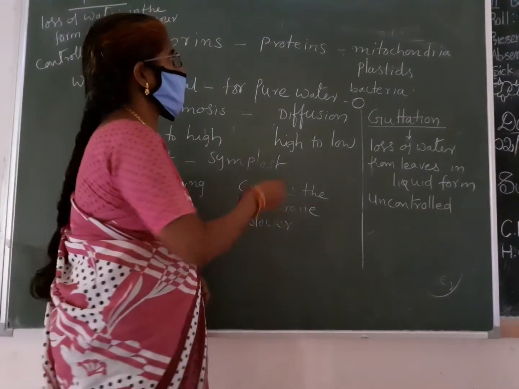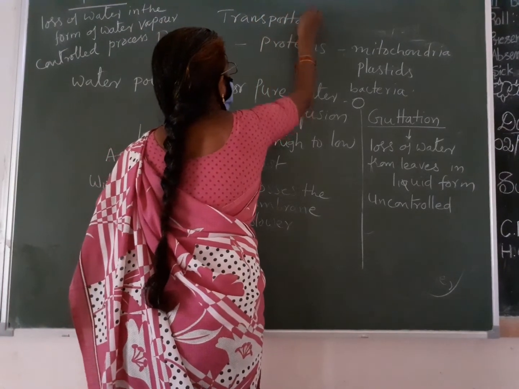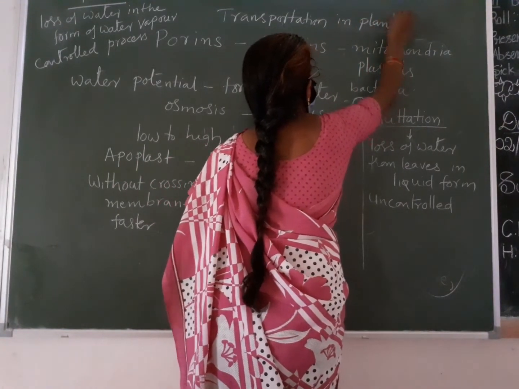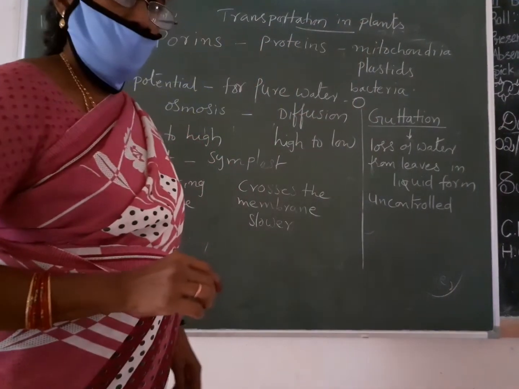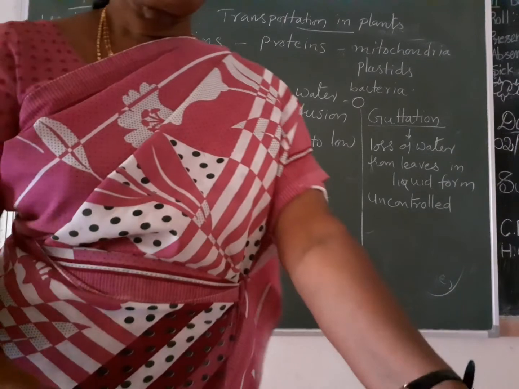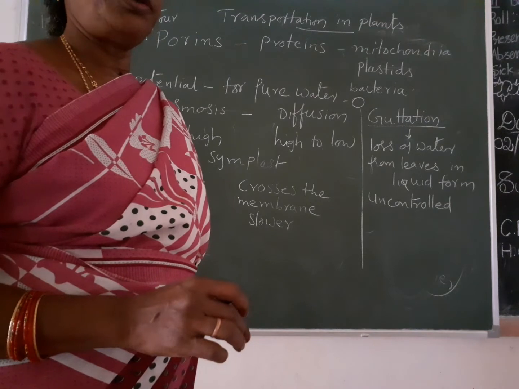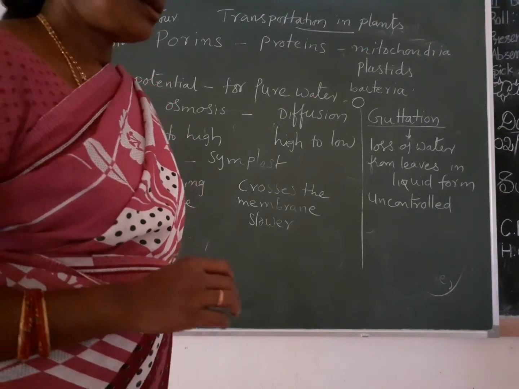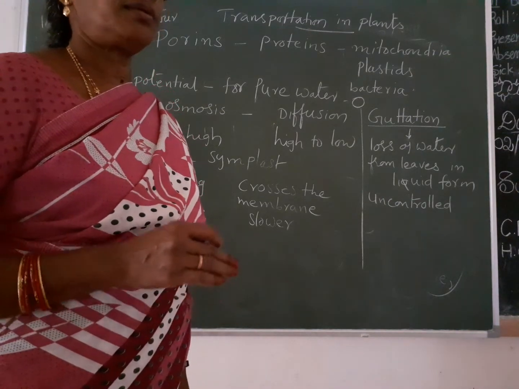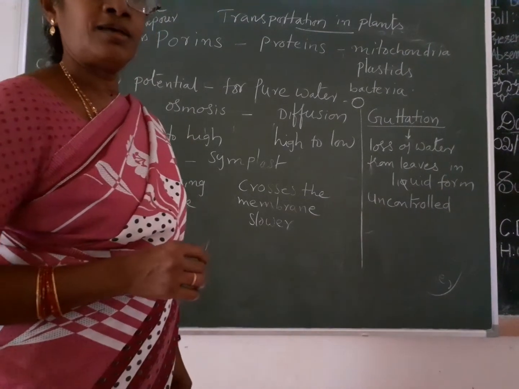Today we will study plant transportation. Transportation in plants means that plants do not have organ systems. They have only vessels, tissues, and cells. So without organ systems like animals have, the transportation will be done only with the help of the xylem vessels and the phloem vessels.